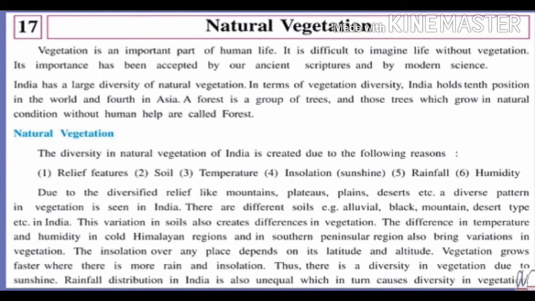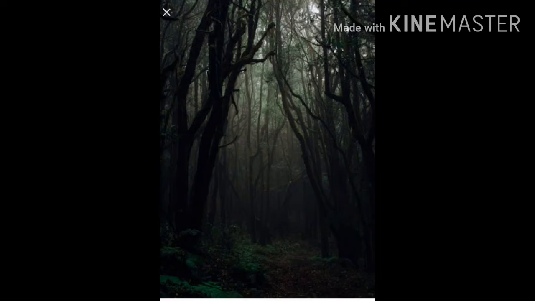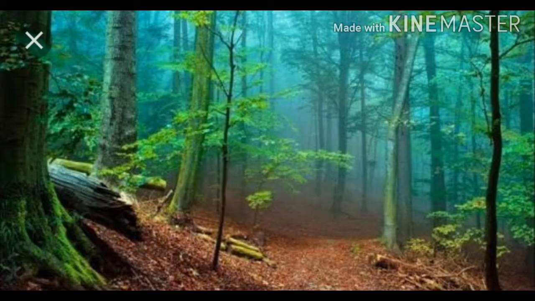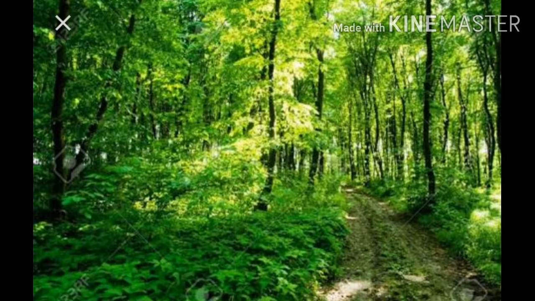Now what is forest? So a forest is a group of trees. If there are so many trees in group, then that is known as forest. And those trees which grow in natural condition, it means without help of a human. So those trees, which trees are grown in natural condition without human help are called forest. Now we will talk about natural vegetation.